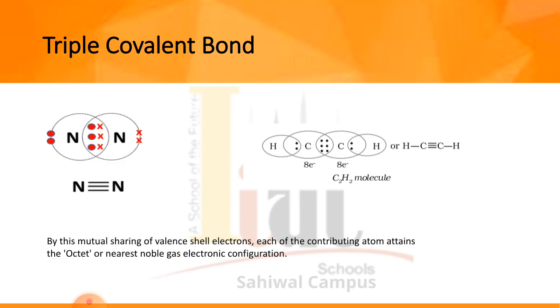By this mutual sharing of valence shell electrons, each of the contributing atoms attains the octet or the nearest noble gas electronic configuration, as we have discussed in our previous lecture, that every atom tries to attain the nearest noble gas configuration to attain maximum stability, to become the least reactive. If the atom is least reactive, then it will be the most stable one. So they always try to complete their octet or attain the nearest noble gas electronic configuration to make them more stable.